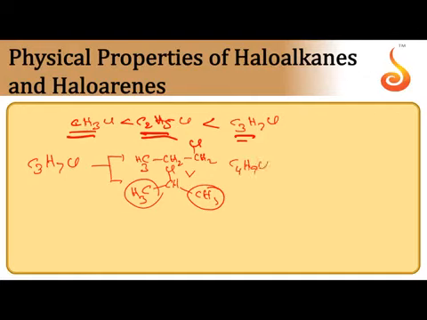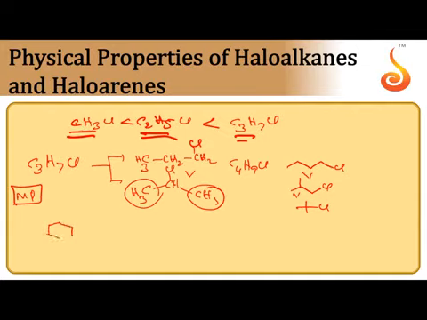If you take C4H9Cl: n-butyl chloride, isobutyl chloride, tertiary butyl chloride. So n-butyl chloride has the highest boiling point, then isobutyl chloride, then tertiary butyl chloride. Melting point is also the same, but symmetry is an additional factor. If symmetry is more, melting point is more.